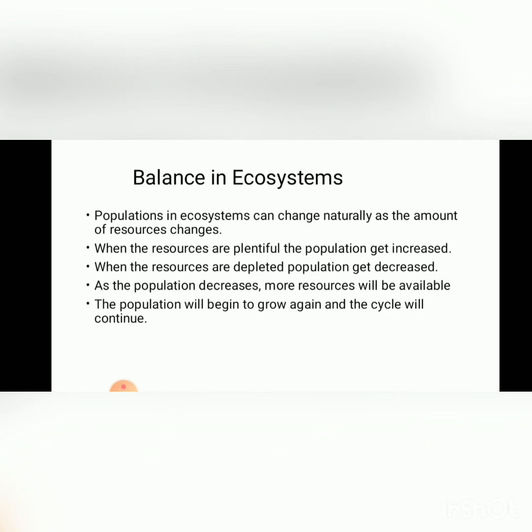As the population decreases, more resources will be available to the remaining deer mice. The population will begin to grow again and the cycle will start again.